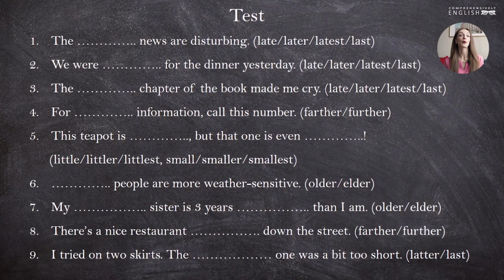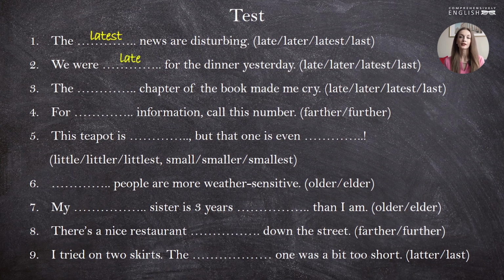Now, to finish our class, let's take a little test. You need to open the brackets and choose the appropriate form of the adjective. Write the sentences down, make your choices, and let's check the answers with me. The latest news are disturbing. The latest, right? The freshest news.